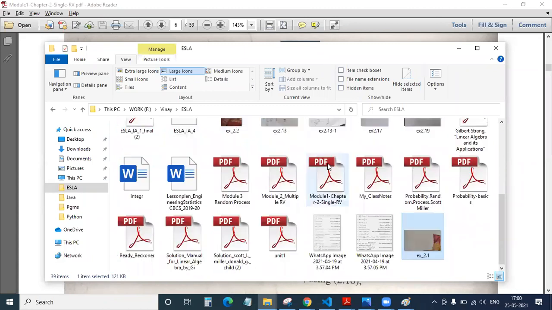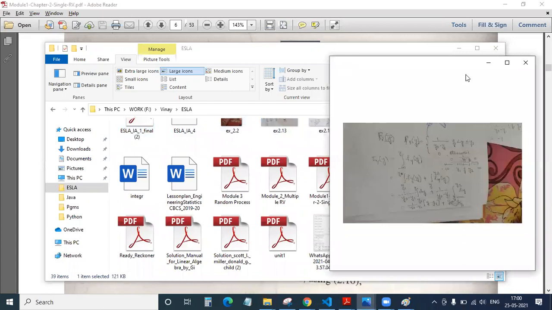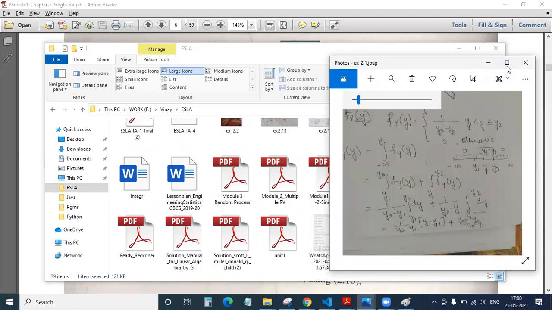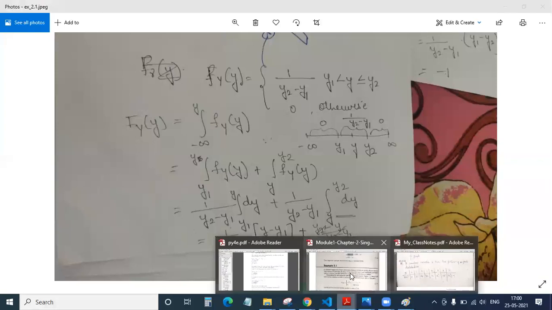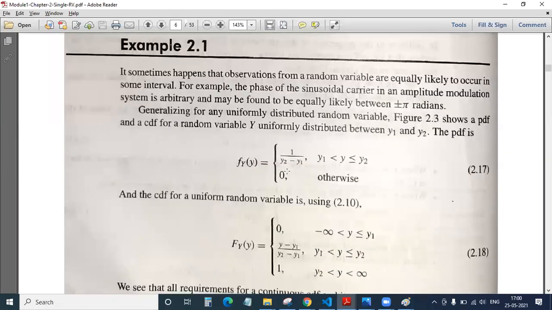So yeah, we have our example 2.1. You will be getting such similar type of examples only, whatever you are seeing right now. So we'll just try to understand how this example has been solved. We'll just try to see it.